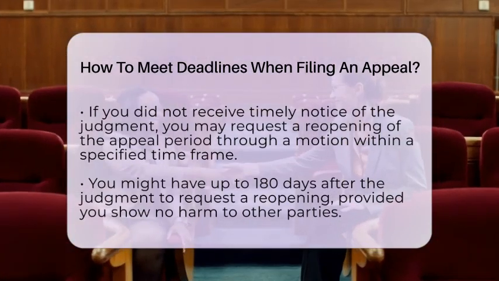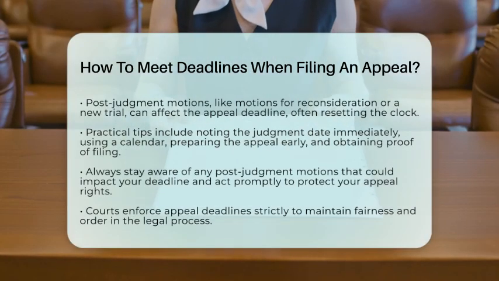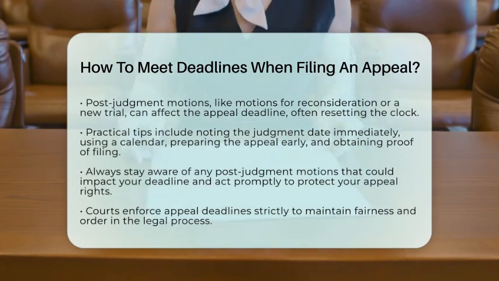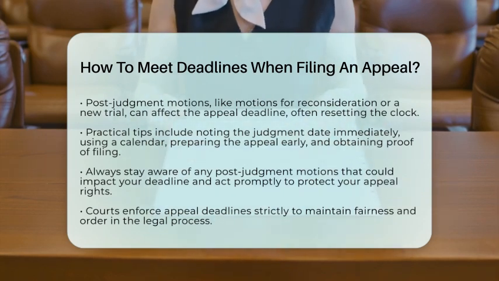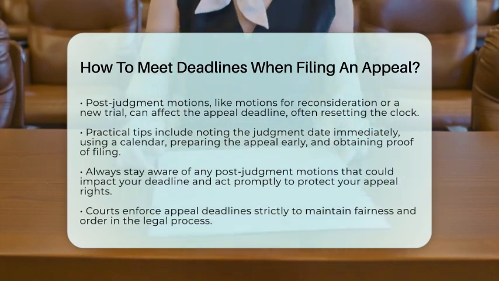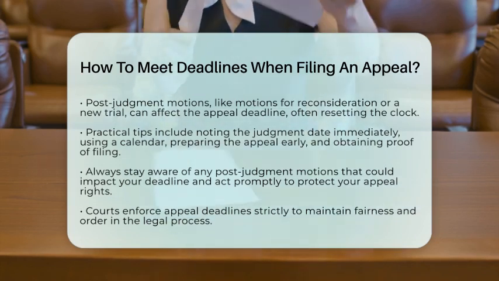Some practical tips include immediately noting the date the judgment was entered. Check the court rules for your specific case type and jurisdiction. Use a calendar to mark the last day to file, making sure to include weekends and holidays. Prepare your notice of appeal early so you have time to review and fix any issues. Always file in person or electronically if allowed, and get proof of your filing. Lastly, stay alert to any post-judgment motions that could change your deadline.